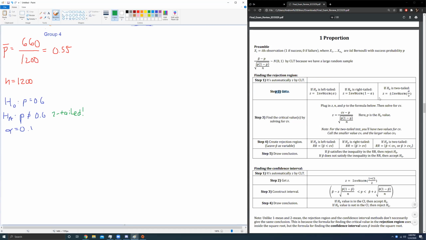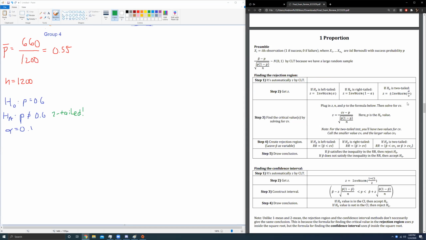And so because of that, we need both plus and minus inverse norm alpha over 2. So we do inverse norm 0.1 divided by 2. My Z values will be negative 1.645 and positive 1.645. We need both of these. Step 3, plug the values of Z, P, and N into this formula here and solve for CV. What is P here? P is the H null value. So remember that when we go to set up this Z, we're going to have to set up two equations.